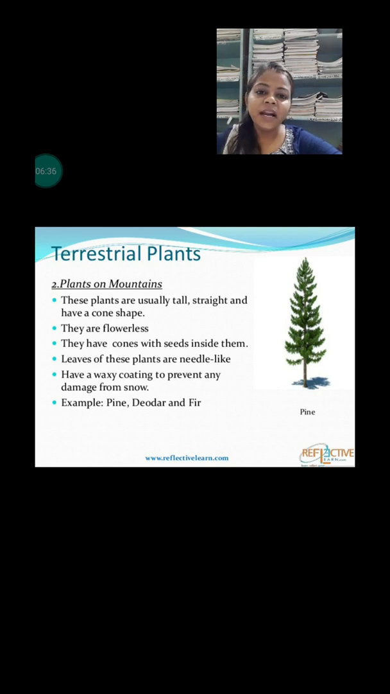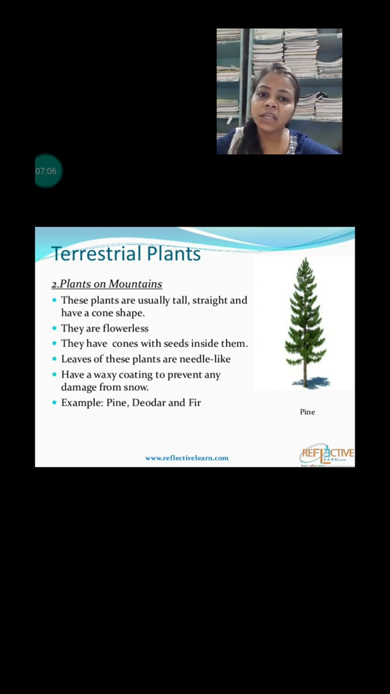Second, they have a waxy coating, so that whatever water is stored in their body cannot escape. They have needle-like leaves, so that they cannot lose the water which has been stored in their body. See, these plants are usually tall, straight, and cone-shaped, so that they can protect themselves from the snow.